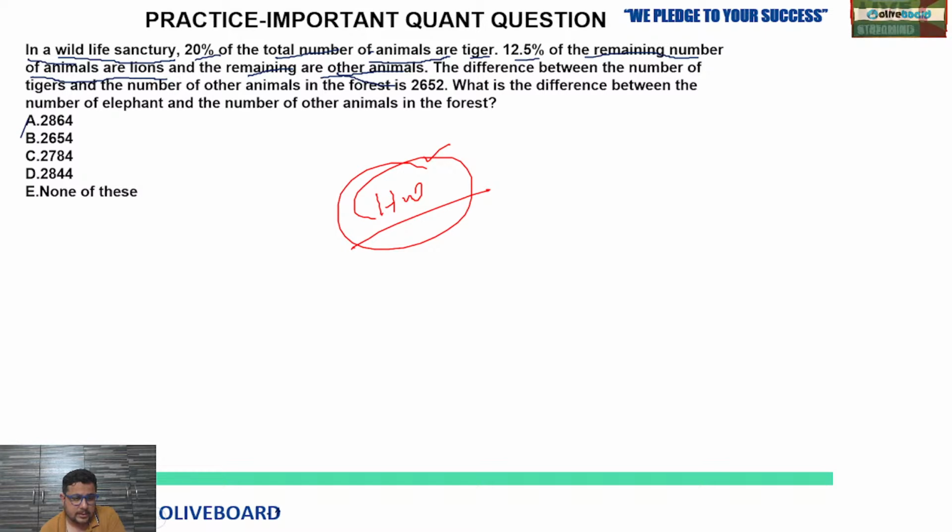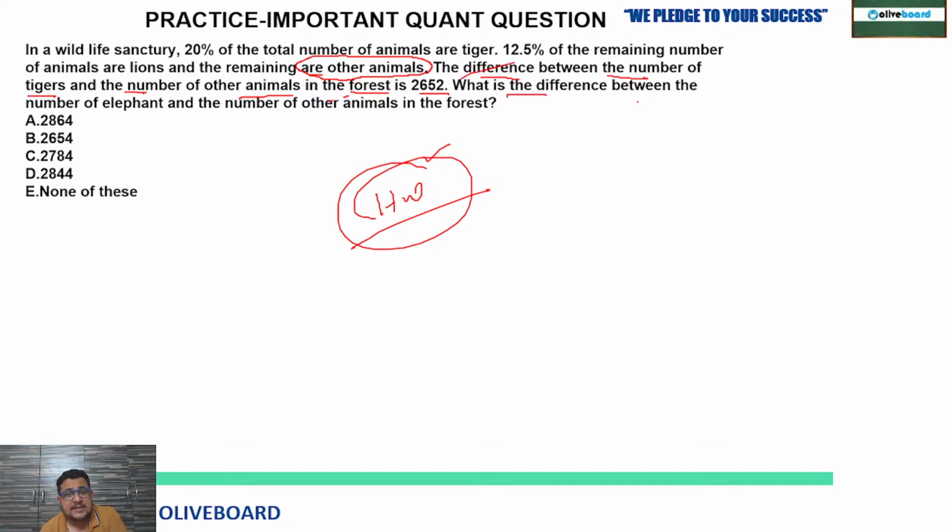The difference between the number of tigers and the number of other animals in the forest is 2652. This is what is given. Clear?